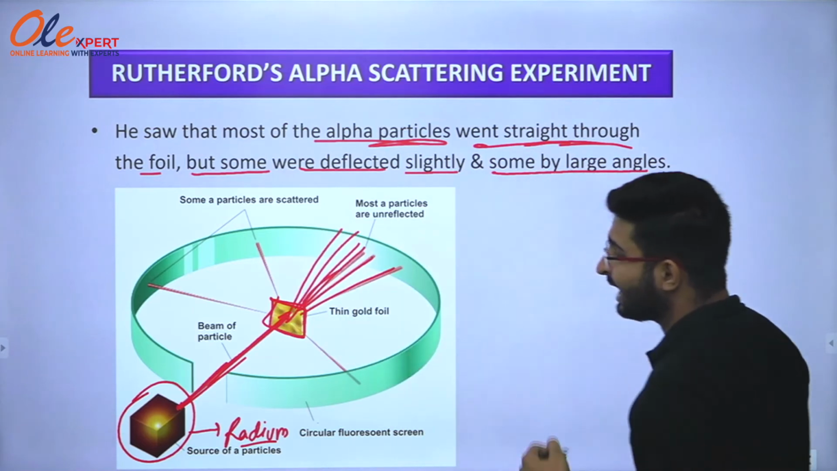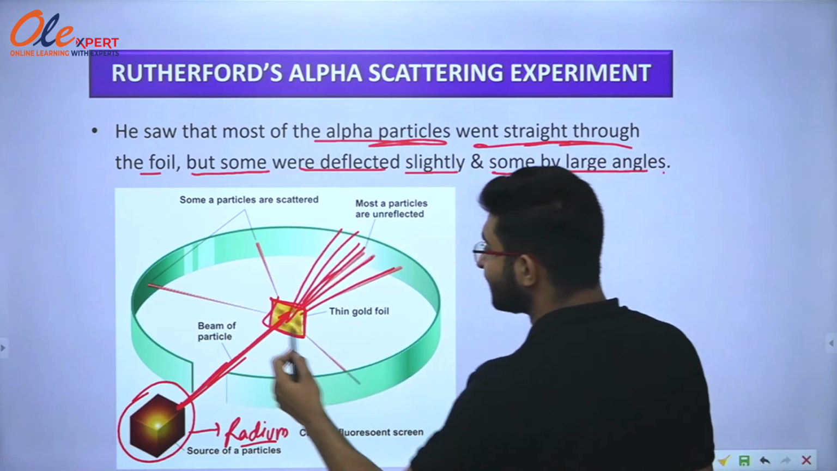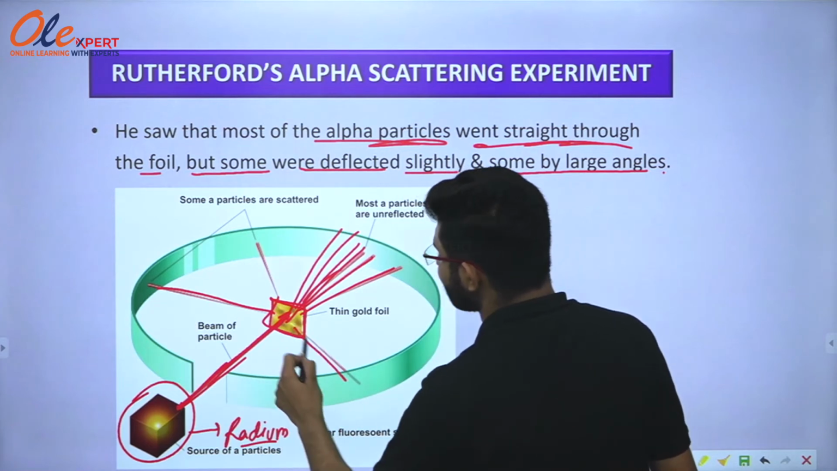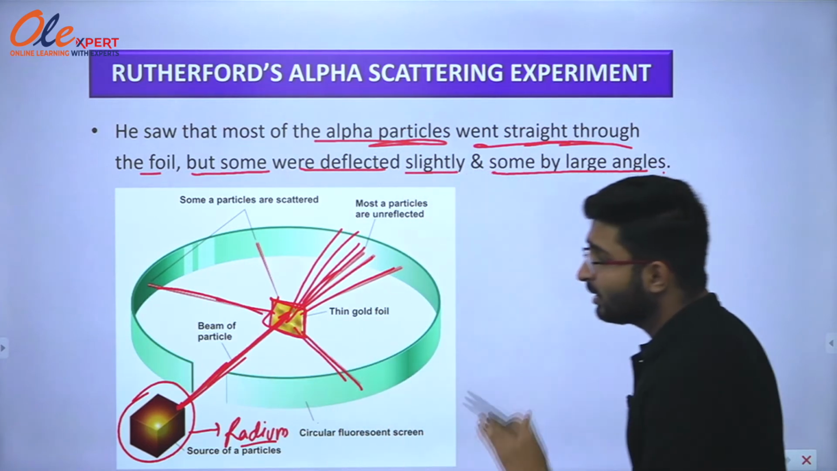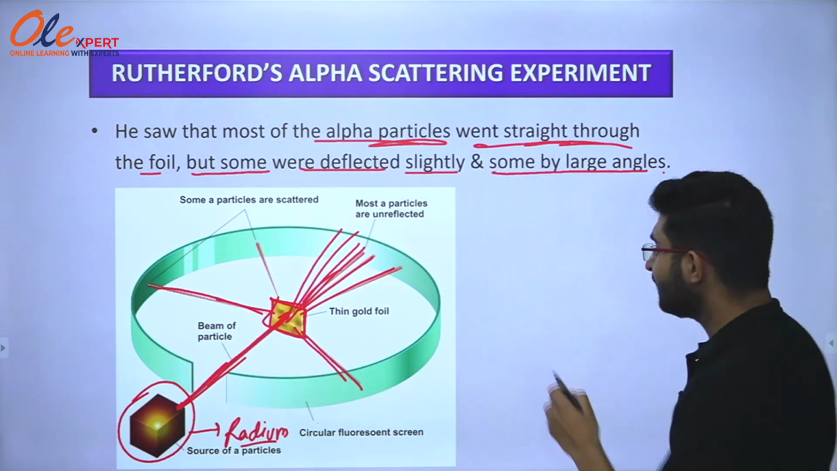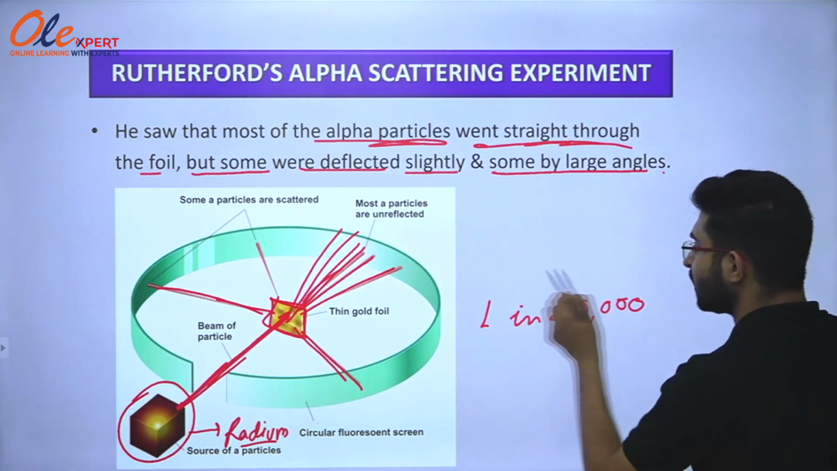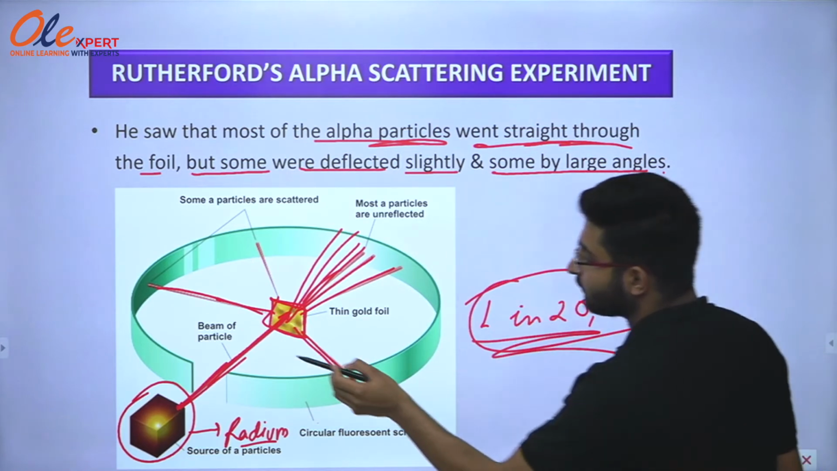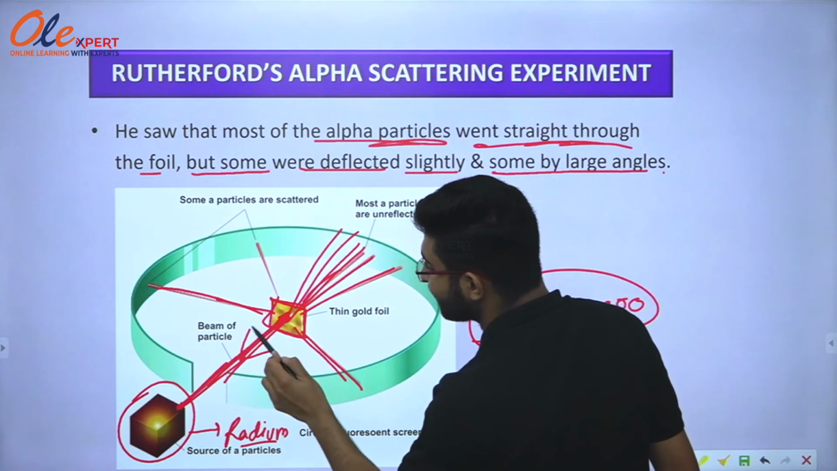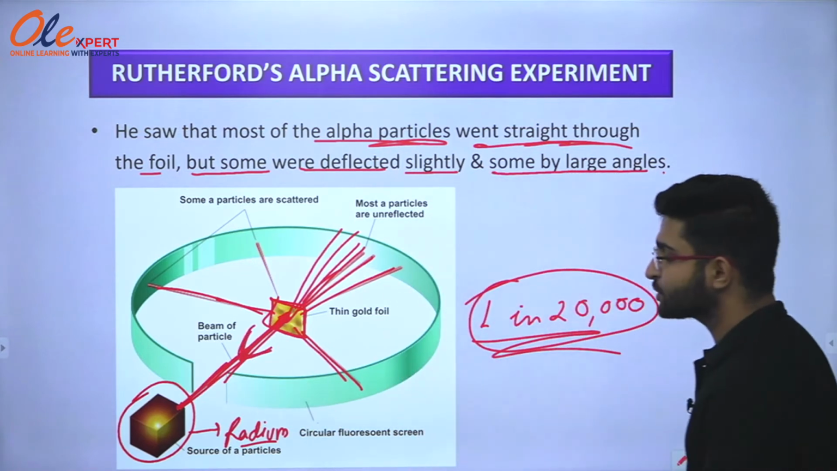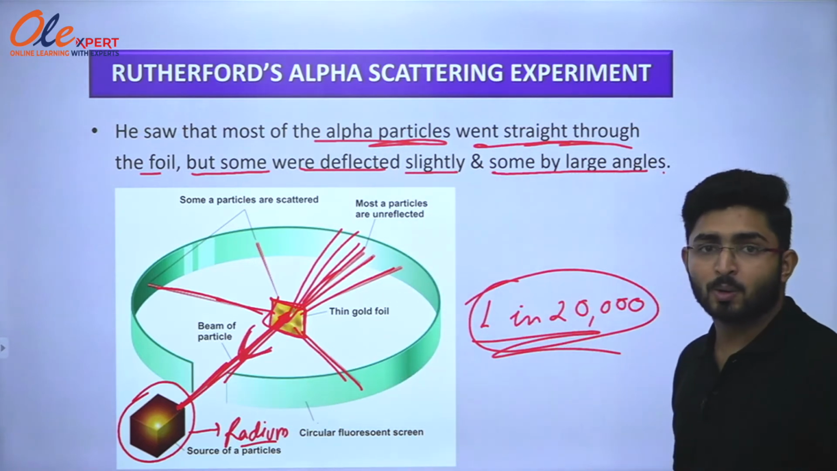After that he also observed that some of them were deflected by a small angle. But very few, we can say 1 in 20,000 alpha particles, were deflected back on the same path. This was the observation which Rutherford made.